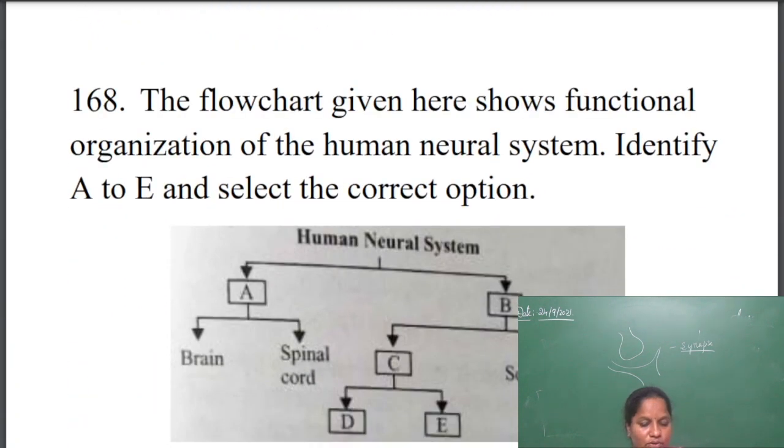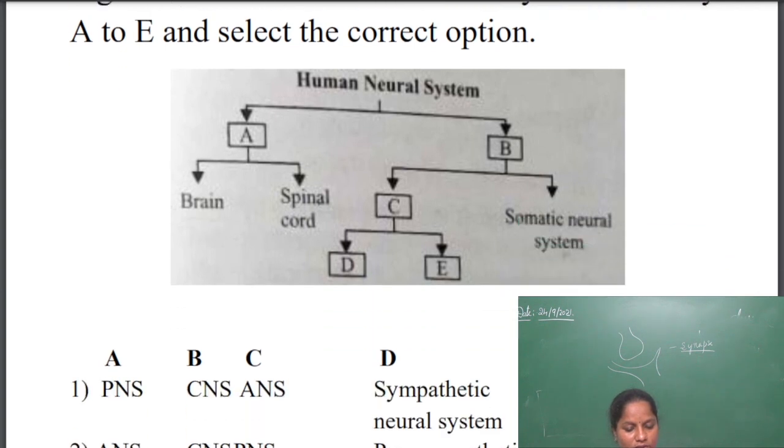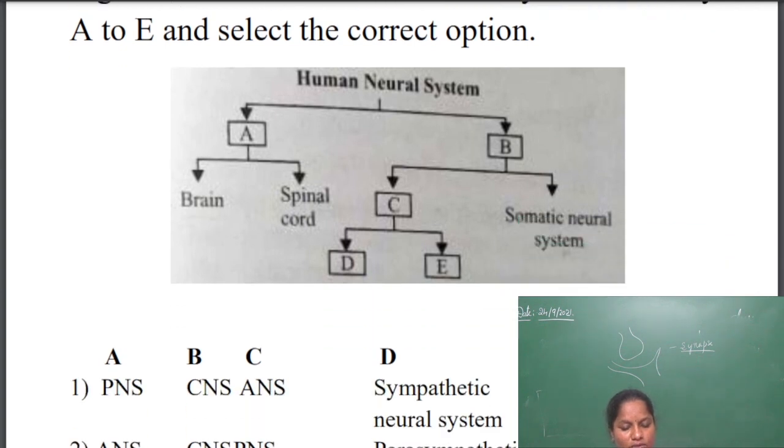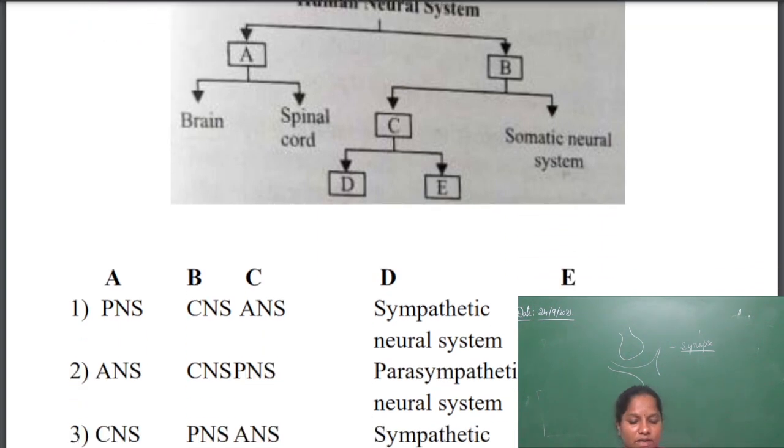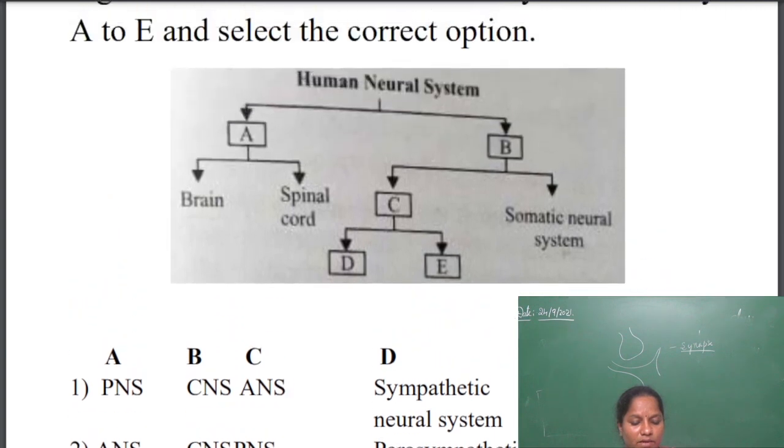There is a flow chart given here. The flow chart shows the functional organization of the human neural system. Identify A to E. Select the correct option. The human neural system is divided into the central nervous system and peripheral nervous system, and the autonomic nervous system.